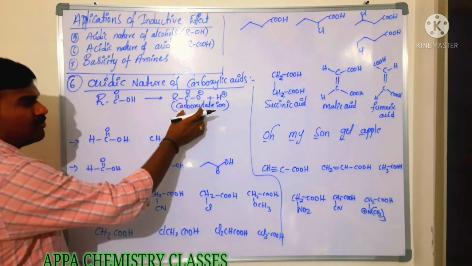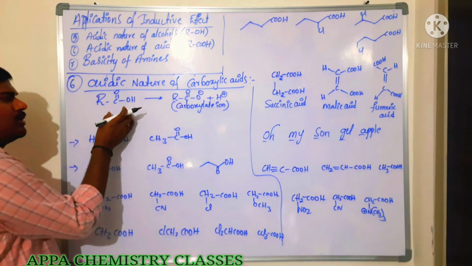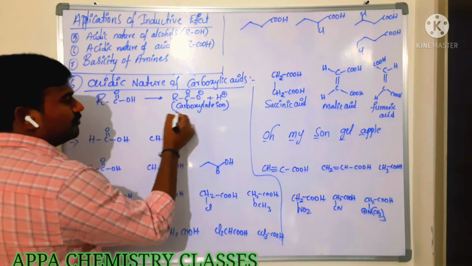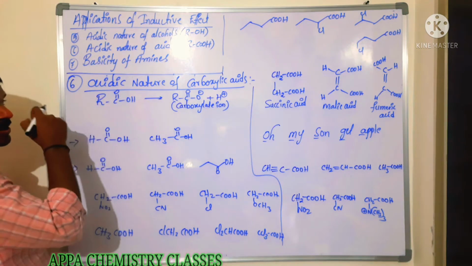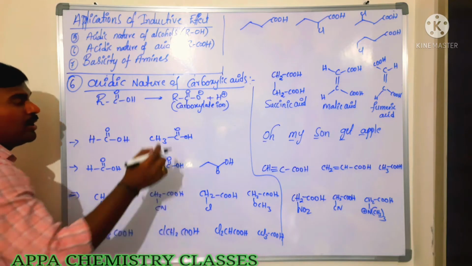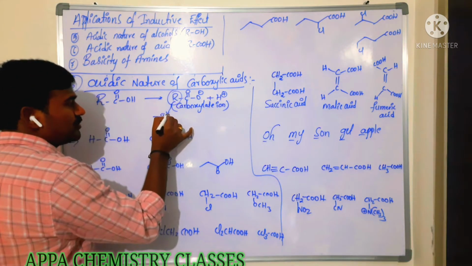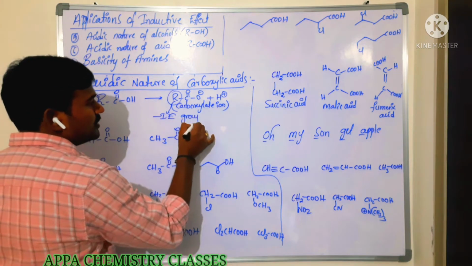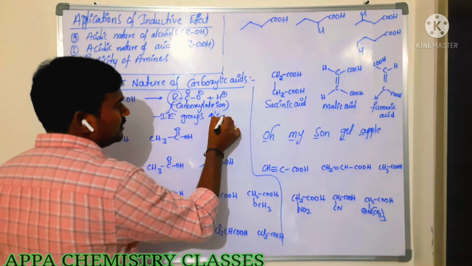When a more stable carboxylate ion is formed, that acid will readily lose the H plus ion. Now say for example this alkyl group is attached with minus I groups, then it increases the acidic nature.